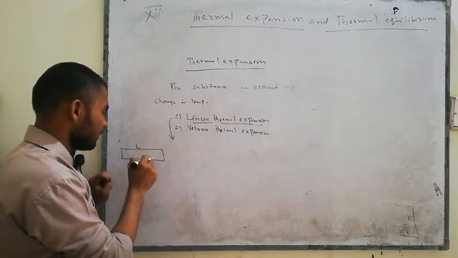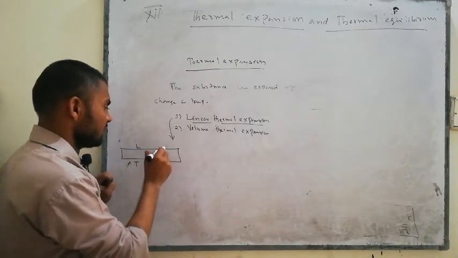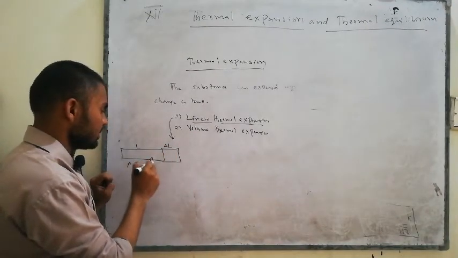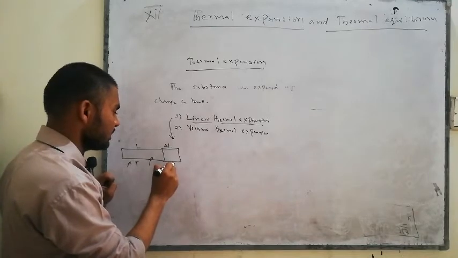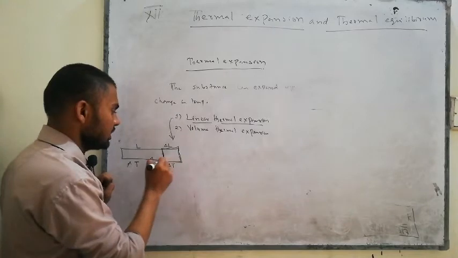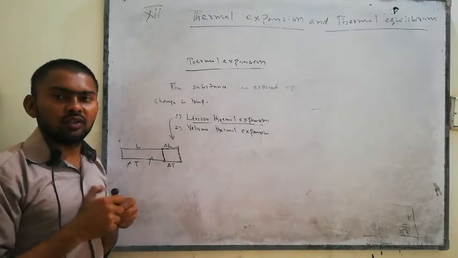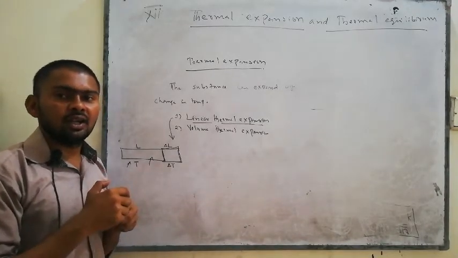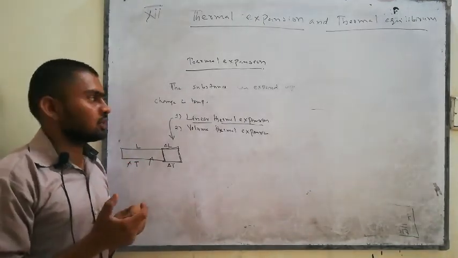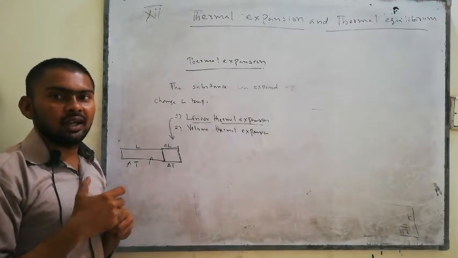If we give it temperature, it will change its length, and that is known as the change in length, while the temperature change is known as the change in temperature. Linear thermal expansion deals with change in only one direction. Linear means a single expansion in the material.